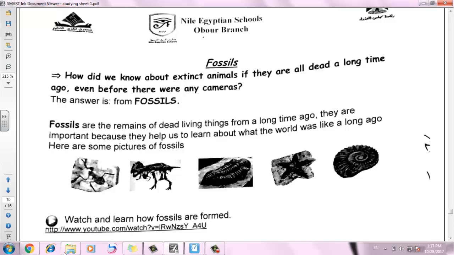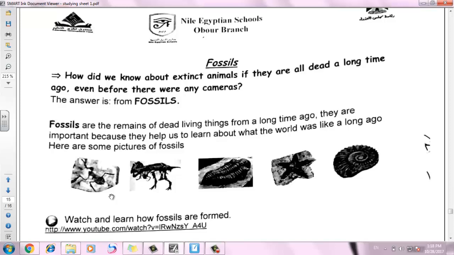These remains may be bones that turned into rocks, maybe a whole body like the mammoth, they found its whole body trapped in an ice cube, maybe an insect trapped in the tree glue. Some trees give us a substance called amber. Amber is a kind of glue. When an insect gets stuck in this glue, it dies and fossilizes, and we can find it trapped in this glue after millions of years. And this is considered to be a fossil.